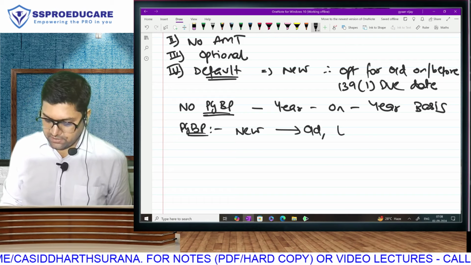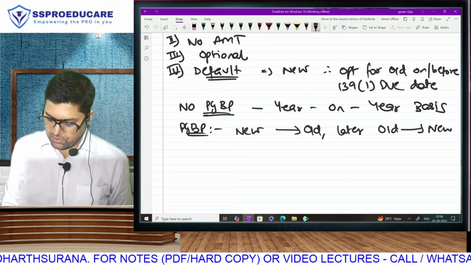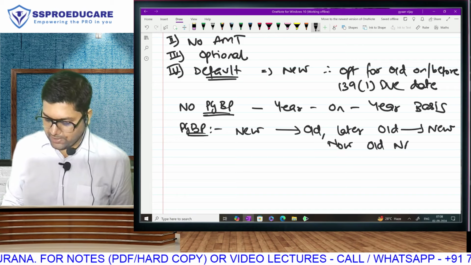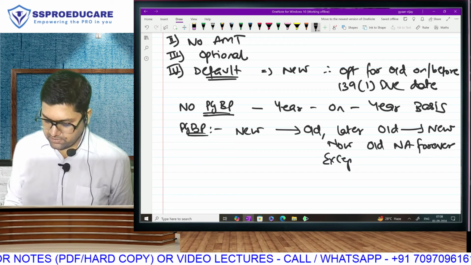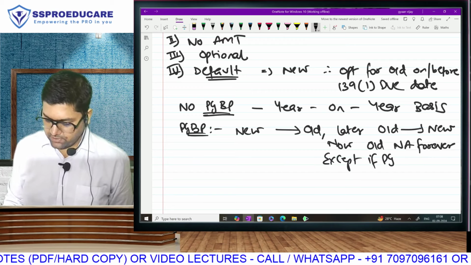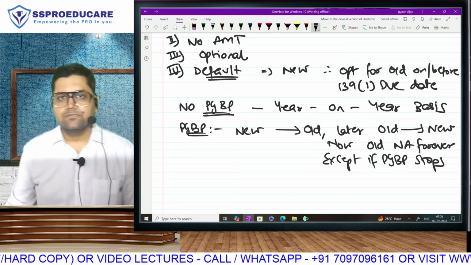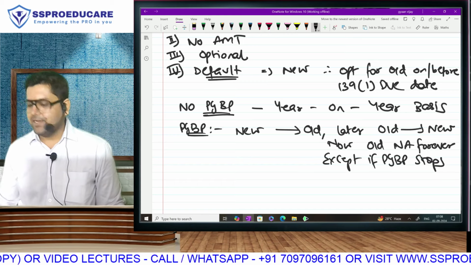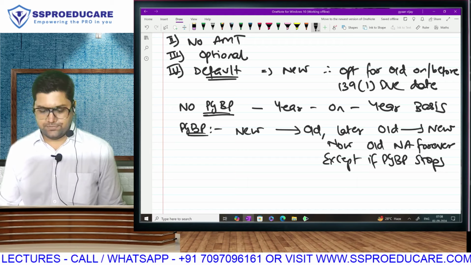Some years later, you may go from old to new on the condition that old is not applicable forever, except if PGBP stops. So if you stop having income under PGBP, you get the option of selecting the regime on a year-on-year basis. Is this clear, everyone?